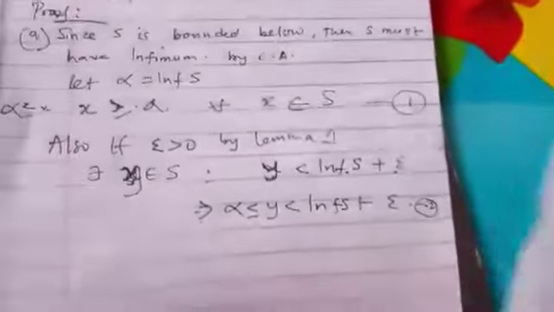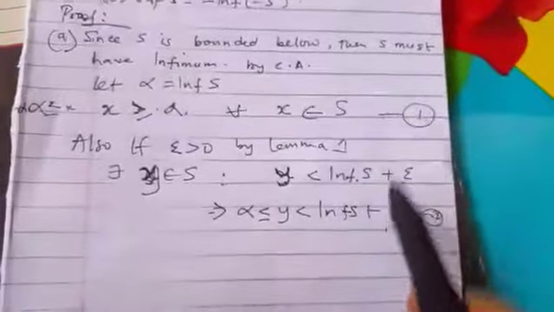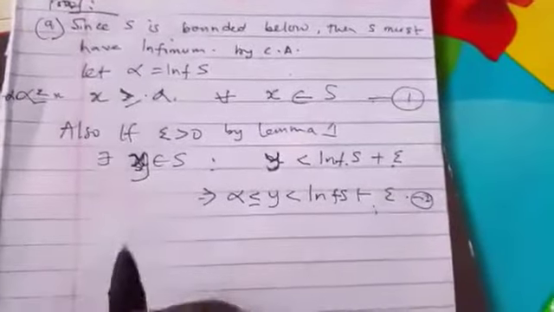So in this case now, we can write 1 and 2 differently.